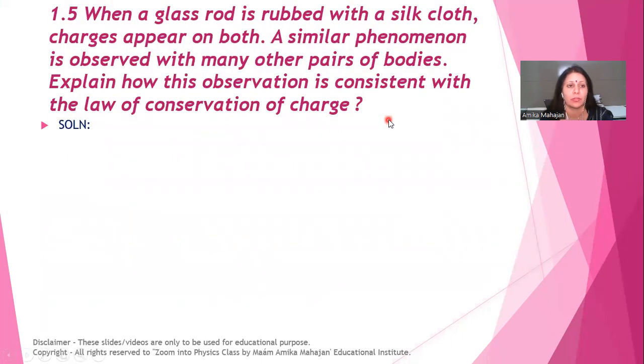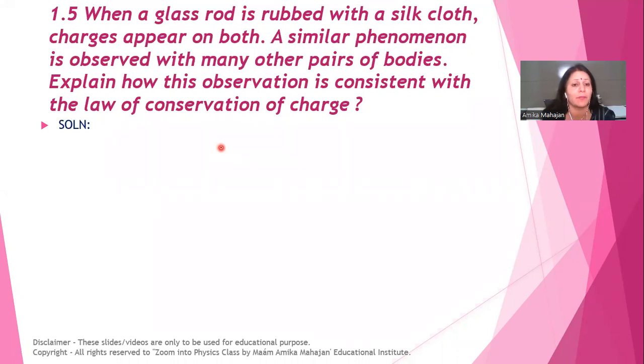Now come to the next question. It is the 1.5th question of NCERT, chapter 1. When a glass rod is rubbed with the silk cloth, charges appear on both. Now you have to tell: the same thing is observed with many other pairs of bodies also. Explain how this observation is consistent with the law of conservation of charge. When two bodies are rubbed, then what happens? Transfer of electrons takes place from one body to another.